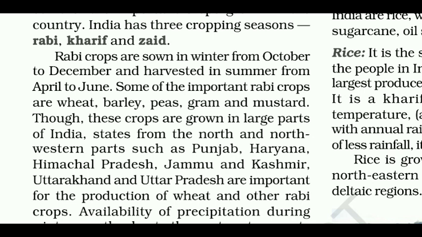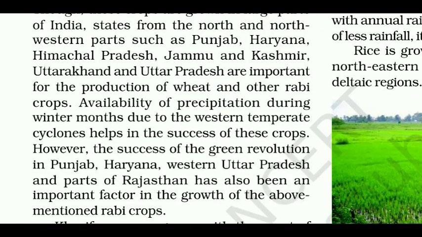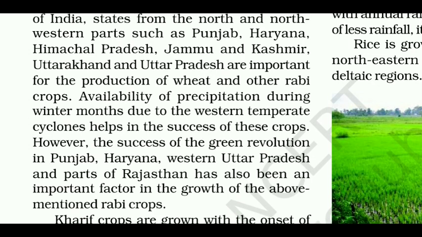Some of the important Rabi crops are wheat, barley, peas, gram and mustard. Though these crops are grown in large parts of India, states from the north and northwestern parts such as Punjab, Haryana, Himachal Pradesh, Jammu and Kashmir, Uttarakhand and Uttar Pradesh are important for the production of wheat and other Rabi crops. Availability of precipitation during winter months due to the western temperate cyclones helps in the success of these crops.